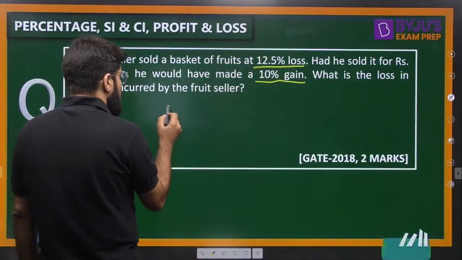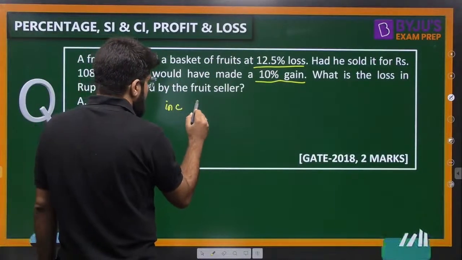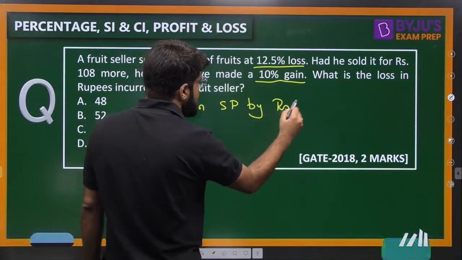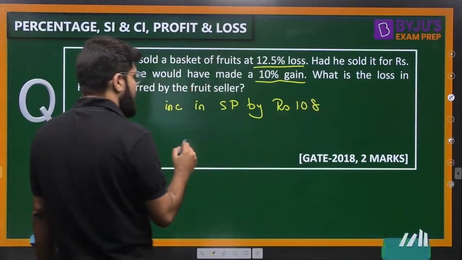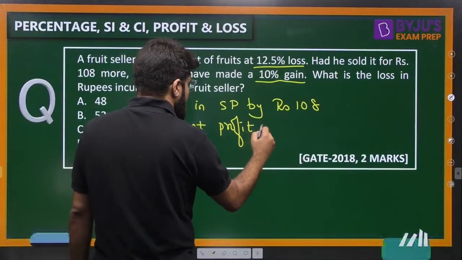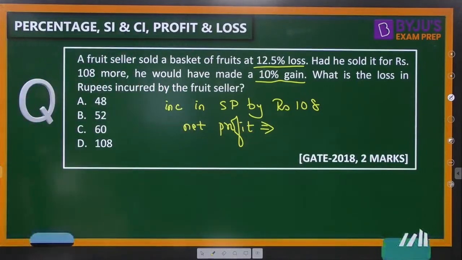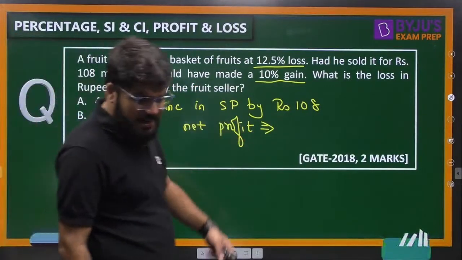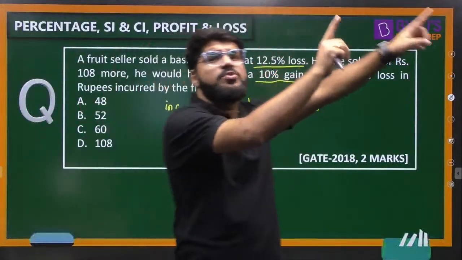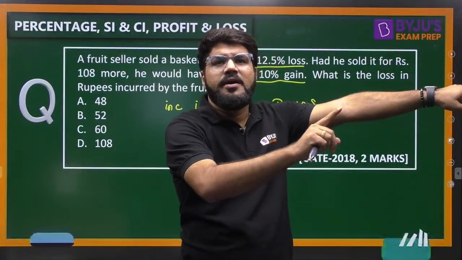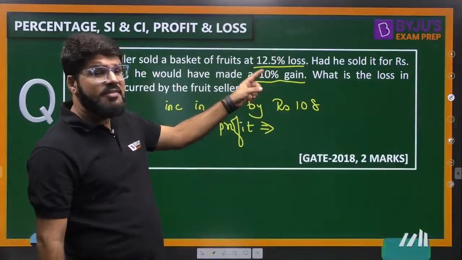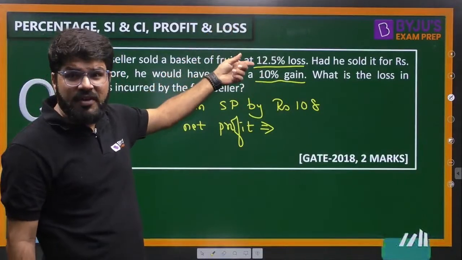So, if there is an increase in selling price by rupees 108, what is the net profit you can say? Is it 10%? No. If I compare with the old selling price and increase 108 more, I get a gain of 10%, whereas there was a loss of 12.5%.